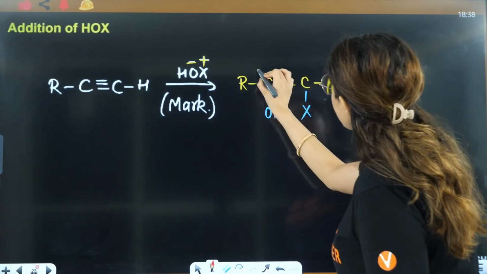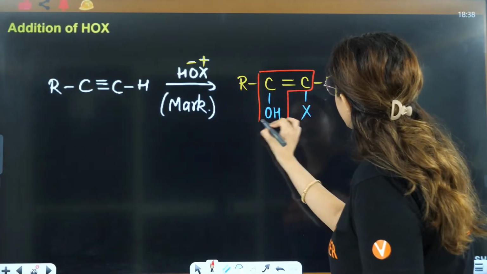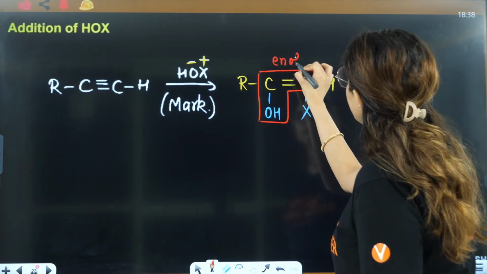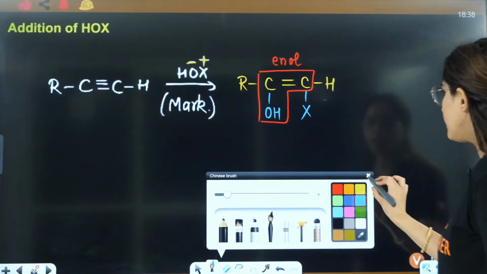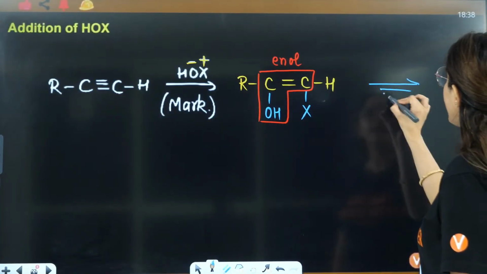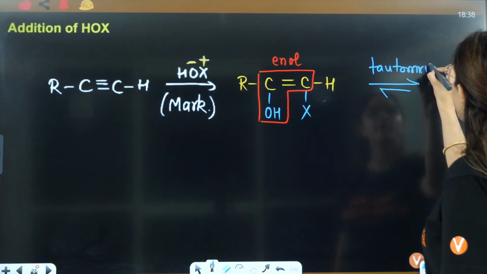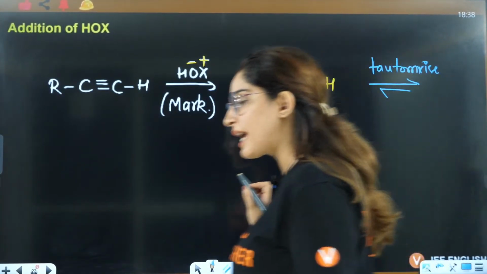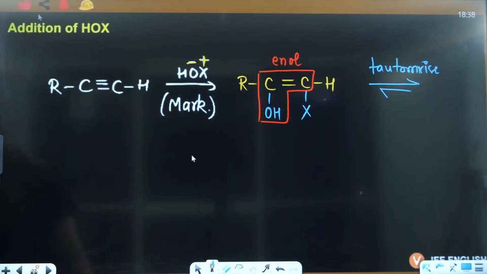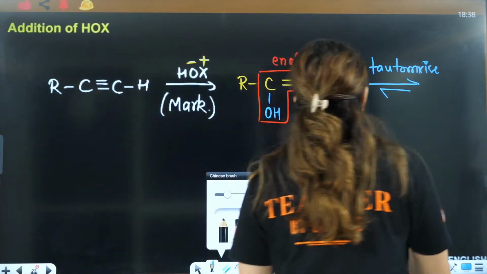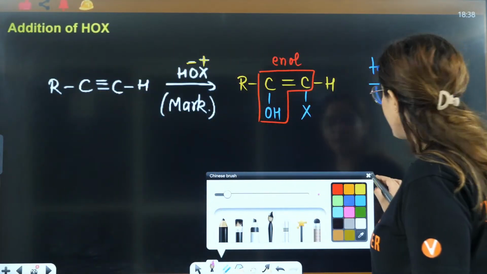Now, can you see this particular portion is nothing but an enol? That is the reason it will get tautomerized, and hence you will have the formation of a new compound. So in tautomerism, what exactly do we do, guys?